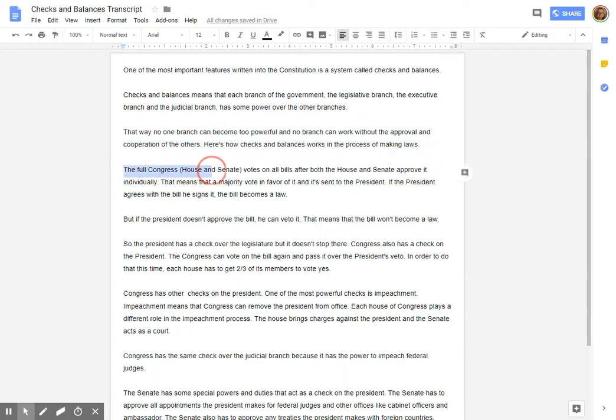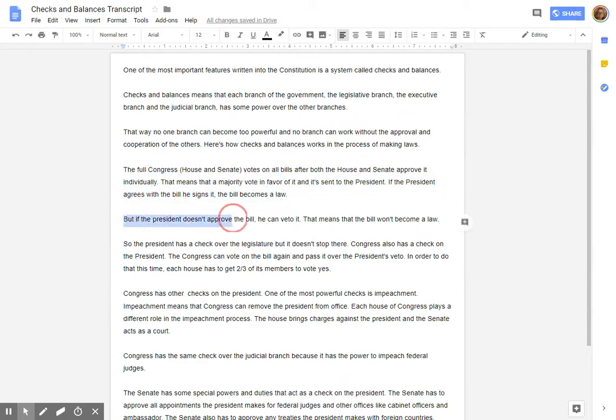The full Congress, the House and the Senate, votes on all bills after both the House and Senate approve it individually. So, in other words, they vote in the House, they vote in the Senate, and then if they can approve it, they vote together. That means a majority vote in favor of it and it's sent to the president. If the president agrees with the bill, he signs it. The bill becomes a law.